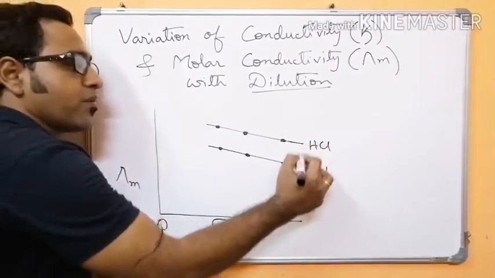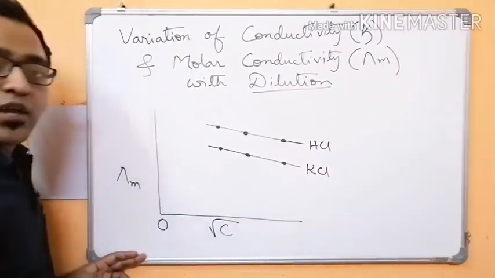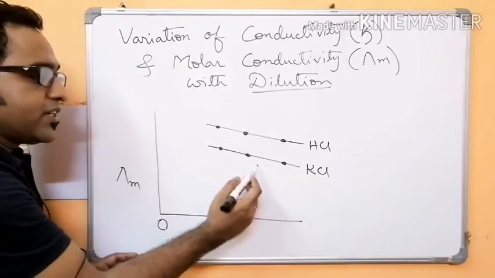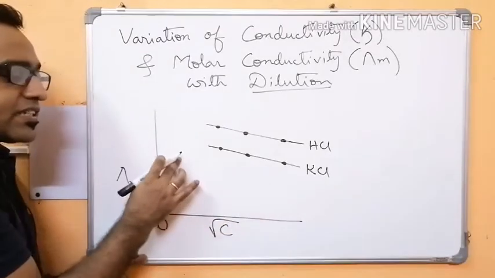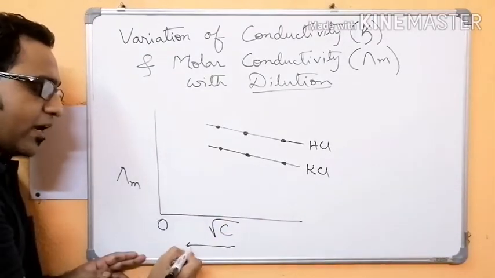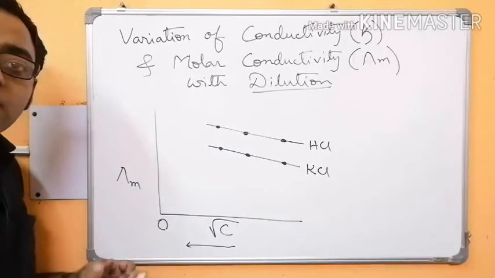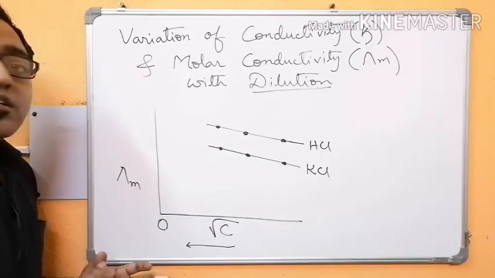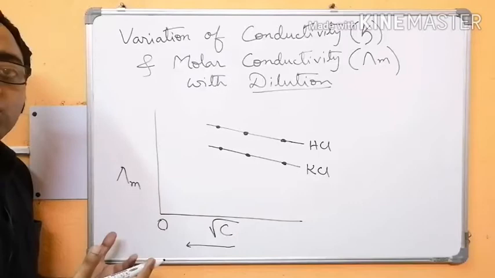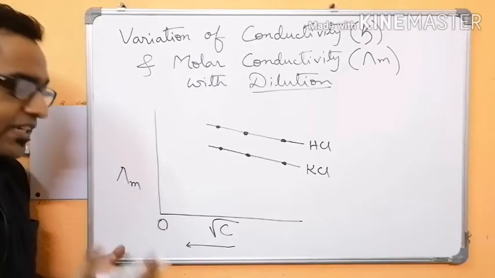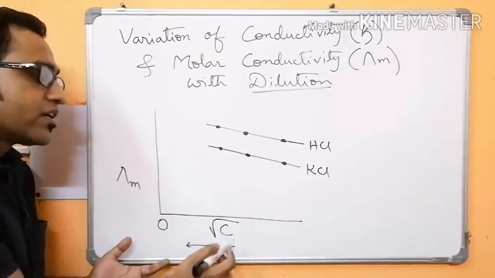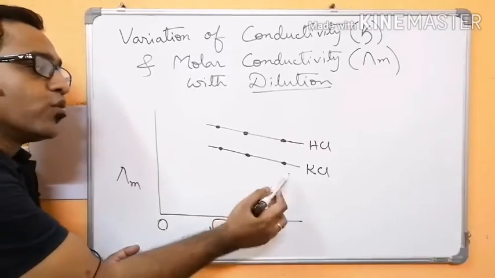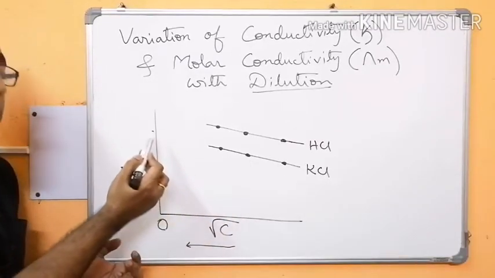For hydrochloric acid and potassium chloride, conductivity increases as concentration approaches zero. How does concentration approach zero? As you do more and more dilution, the concentration decreases. That means with dilution, concentration decreases and molar conductivity gradually increases.